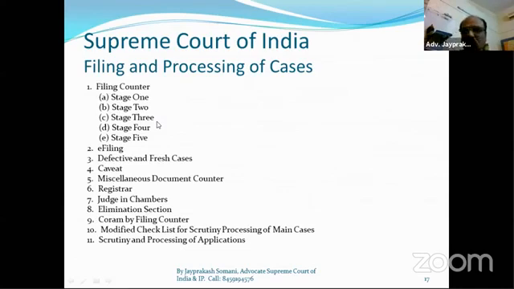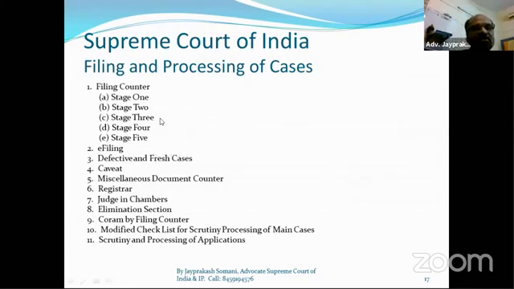Appendix means the laws under which that matter is filed. So everything is checked for whether it is proper or not. Then at stage 3, some defects will be there, and we have to clear those defects. At stage 4, the defect clearance process will be there, and at stage 5 everything will be clear, and then it proceeds for hearing before the registrar court or before a single bench, that is called the business chamber, and then directly before 2-judge benches, 3-judge benches, 5-judge benches or constitutional benches.